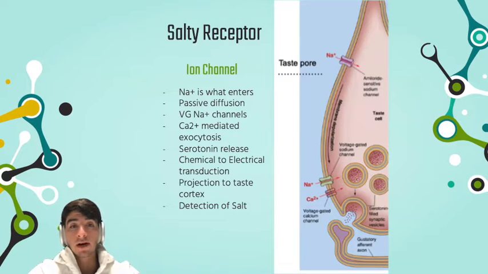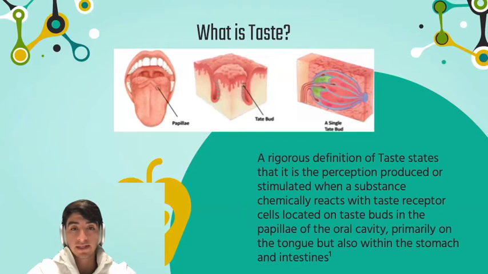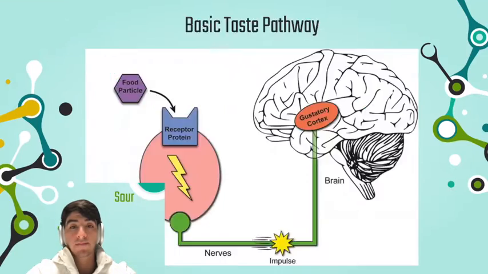So firstly, we would have to distinguish the fact that the salty receptor for this tastant, which is salt, is actually an ion channel. And this describes the type of receptor that it is. And so after mastication of a salty food, what we're actually detecting is the Na+ sodium particle. And so that is what actually enters through a taste pore. And these taste pores are actually at the top of our taste buds within the papillae of the oral cavity, as we can see here. We see where this taste pore is at the end of the single taste bud.